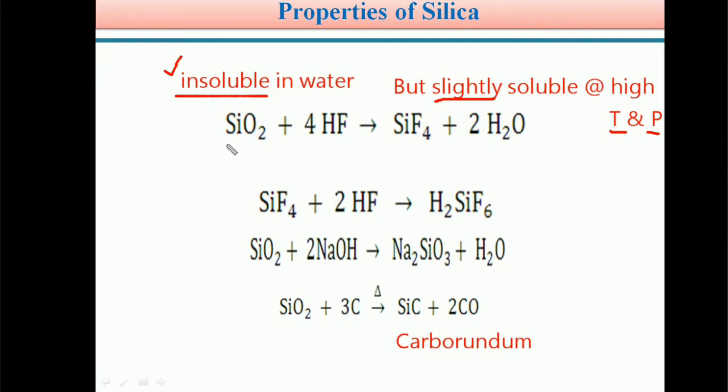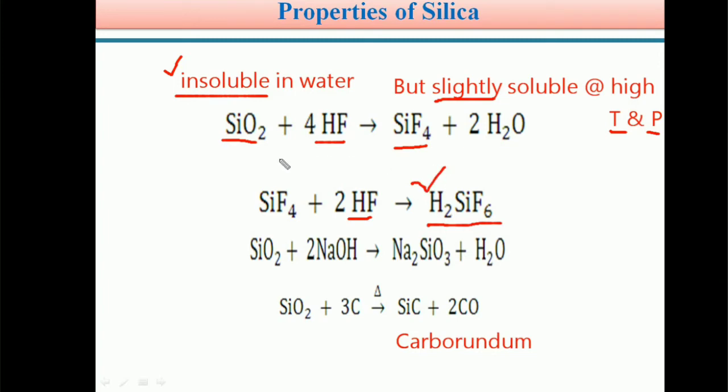Next, silica, silicon dioxide, SiO2, only reacts with HF, hydrofluoric acid, and forms silicon tetrafluoride, SiF4. This silicon tetrafluoride on further reaction with HF forms H2SiF6.